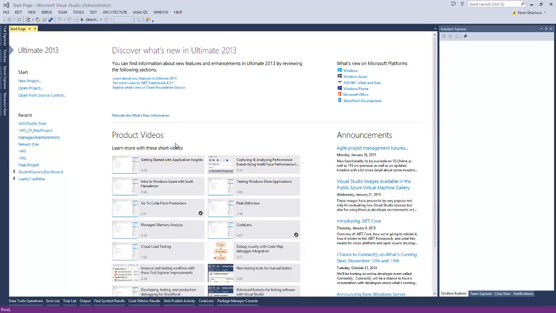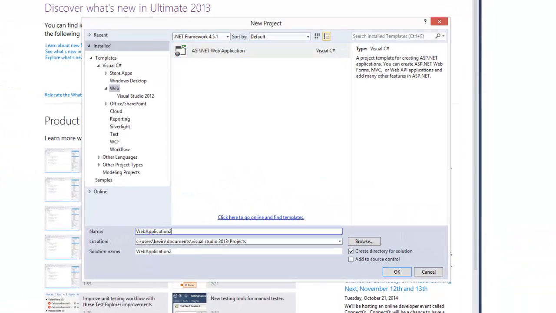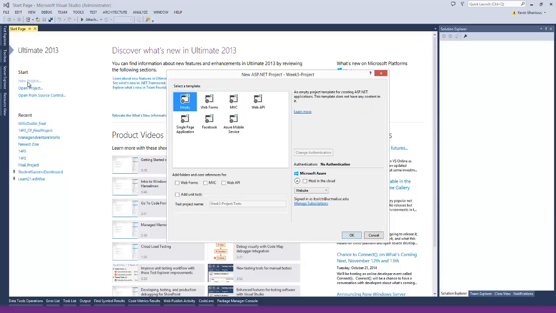In this video, we're going to cover the process of allowing data to come into our controller actions. To start, we're going to do new project. Under Visual C#, choose Web, ASP.NET Web Application, and this will be our Week 3 project. We'll choose an empty project with MVC references and hit OK.